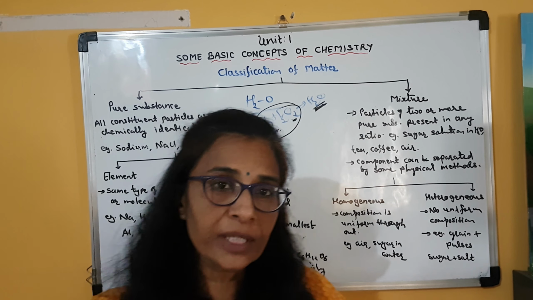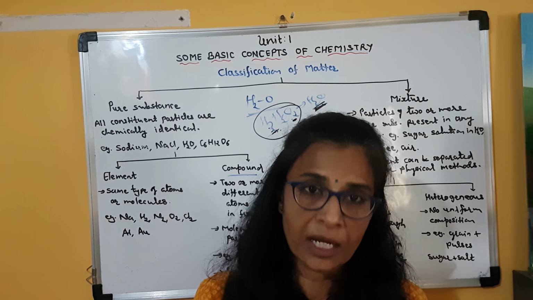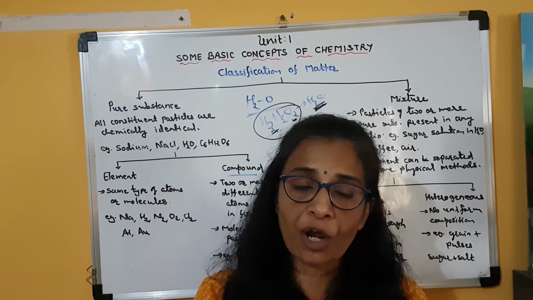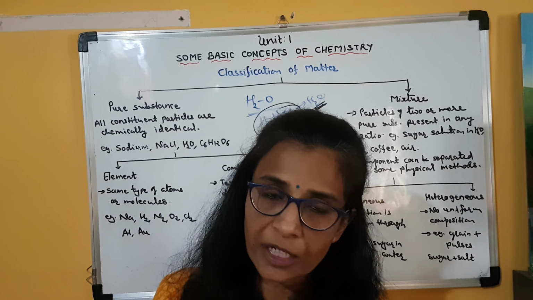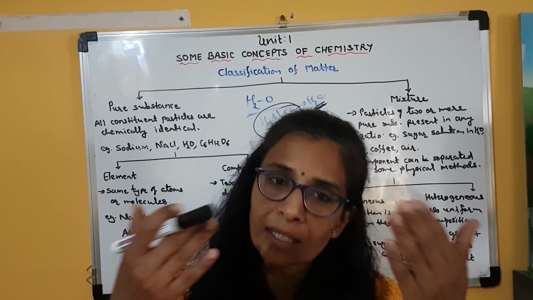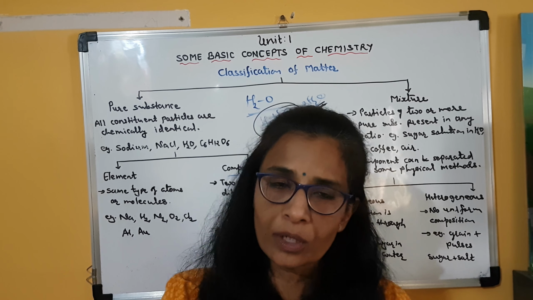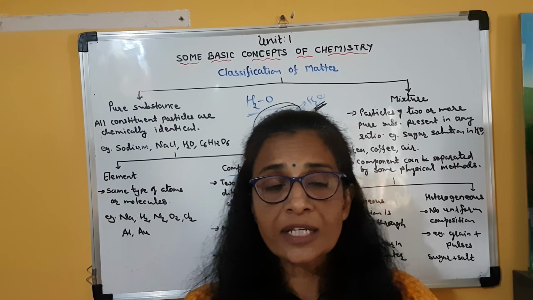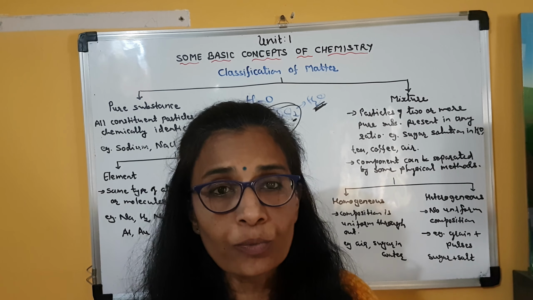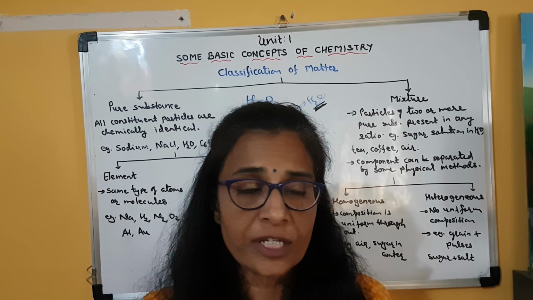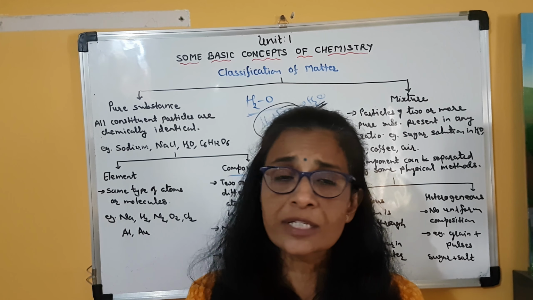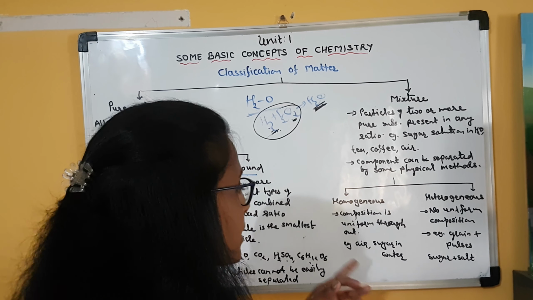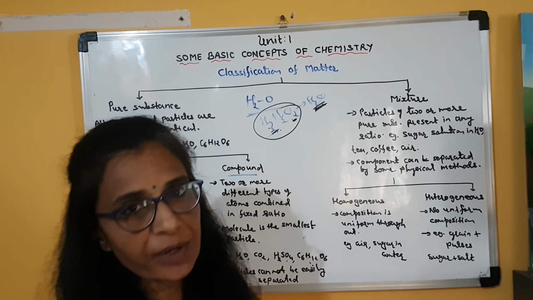So here again I have taken the example of air. When you breathe air, we are breathing oxygen, but we know that air is a mixture of different gases. So can we separate out that I will breathe only oxygen? No, we are inhaling the air as a whole. Or we cannot say that in this room I have the mixture, air, but in this portion nitrogen is there, in this portion oxygen is there, in this portion hydrogen is present. No, it is not possible. Clear? So air is also a homogeneous mixture.